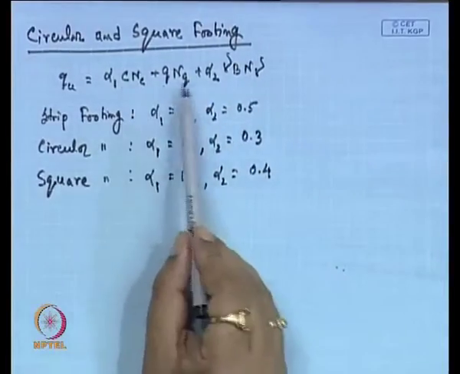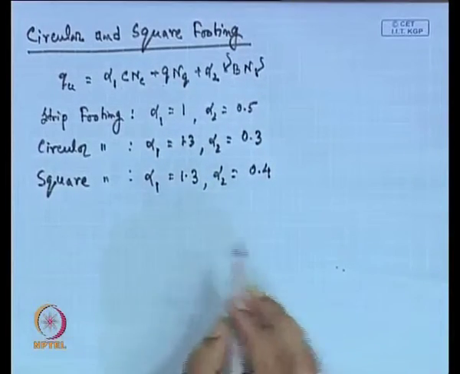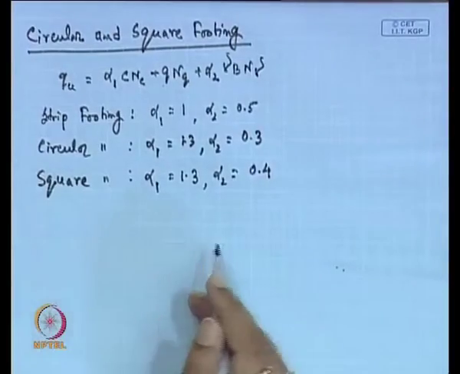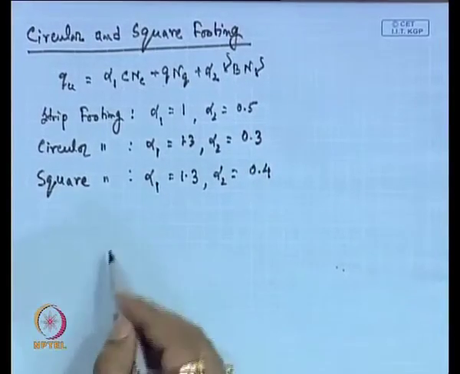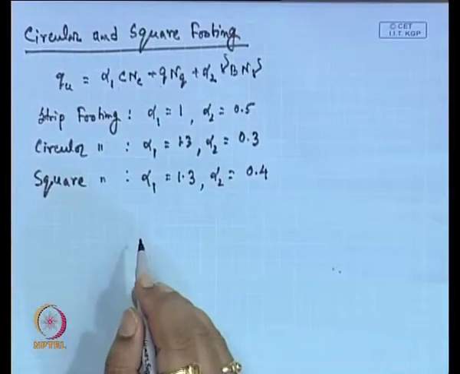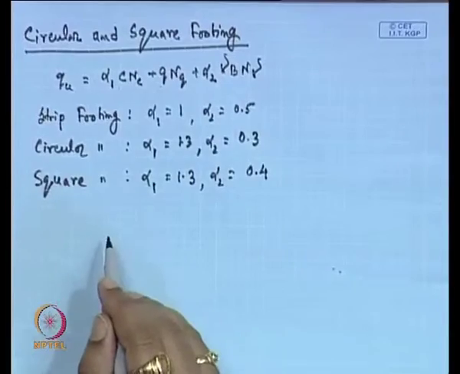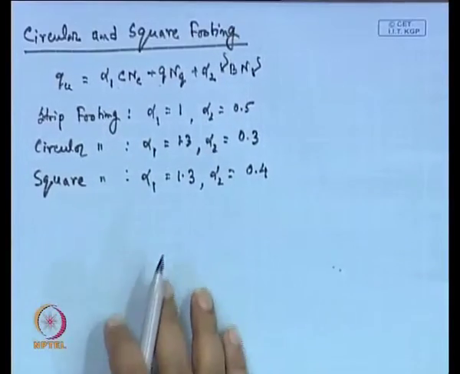The N q, N c, N gamma values we will get from this table if we know the phi value. So, for other types of footings, the circular or square, we can use this expression also. Now, one thing: in this expression that we have derived, we have not considered the effect of water table. So, that effect we have to consider here.